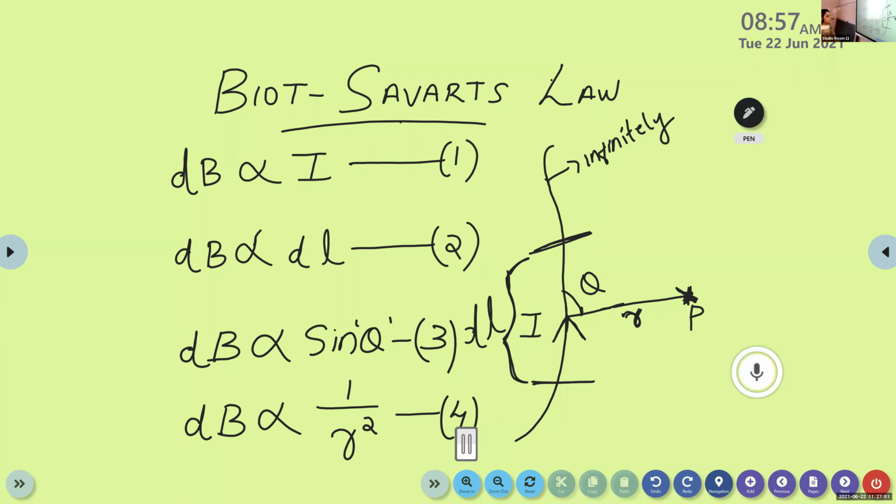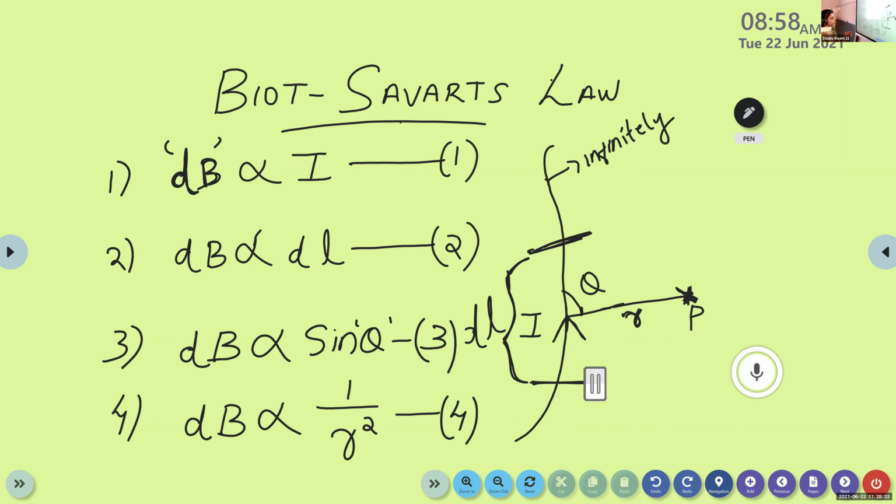Okay. So here are four statements put forward by Biot-Savart. Here the dB is representing the magnetic field. We know that magnetic field is represented by the letter B, and here the dB represents the small magnetic field because it is an infinitely long straight conductor. It is very difficult to calculate the total magnetic field B produced by this infinitely long straight conductor. That is why we divide it into a small section dl. So this small section dl produces a small magnetic field dB.